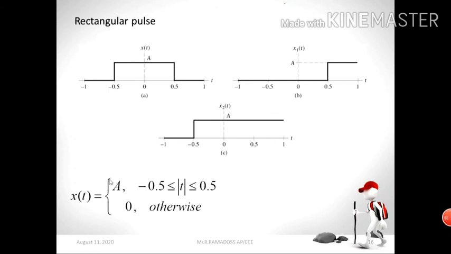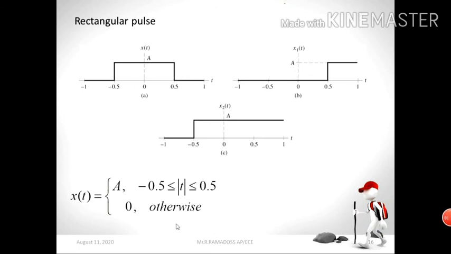For this signal, first you put x of t because it is continuous time. So I put x of t equal to, and put curly braces. This is one of the methods. Already you saw the graphical method, and now the mathematical method. Inside the curly braces you put the signal amplitude value. Here the amplitude is A. This A condition is satisfied only for minus 0.5 to plus 0.5.